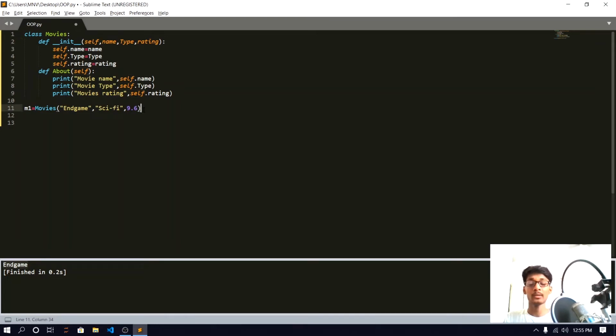Okay, so how can we call our about method? It is so simple, you just do m1.about and parenthesis. Inside our parenthesis you don't need to pass anything. It will take name, type, and rating from our init method.